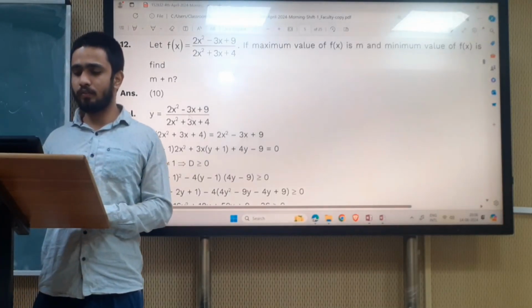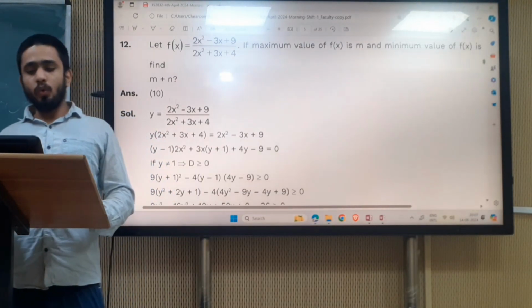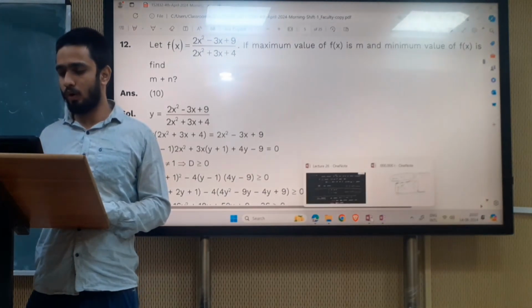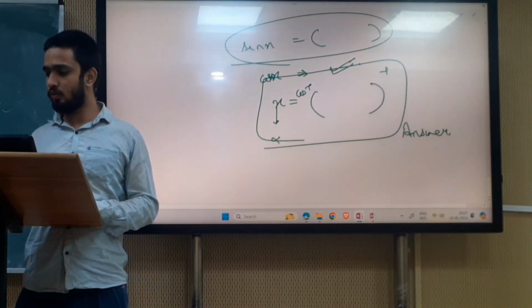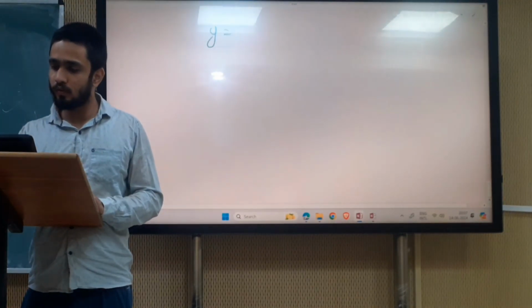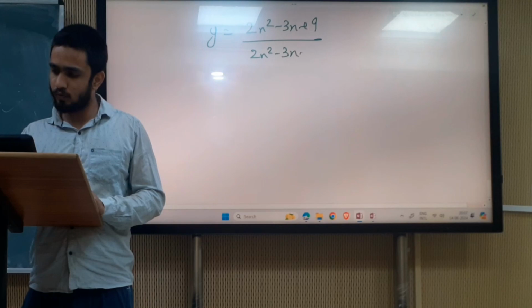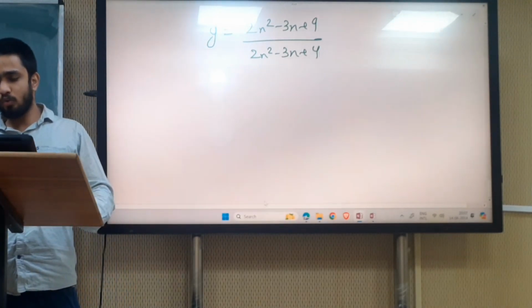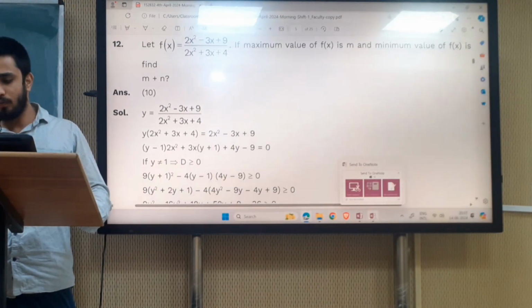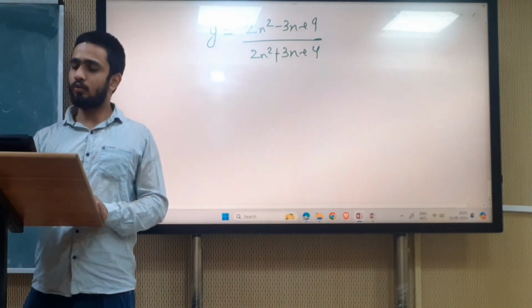See how we will solve this question. Suppose that y is (2x square minus 3x plus 9) upon (2x square plus 3x plus 4). Okay, so this is our y.